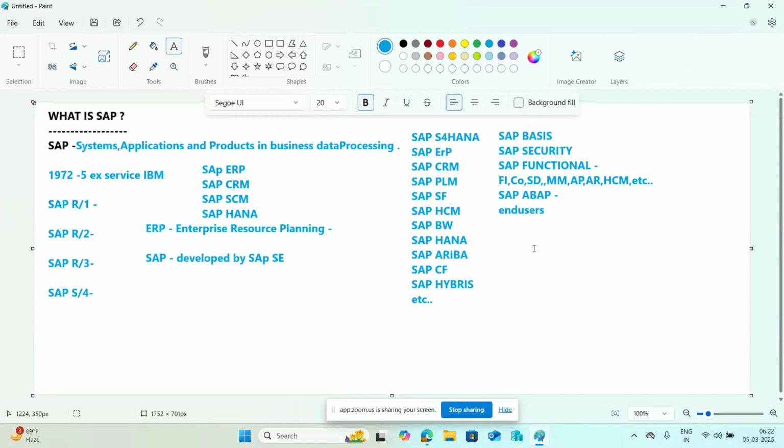And one more thing: SAP is not only technical modules. We have functional modules also available in the market. As I mentioned, FI, CO, SD, there are multiple team members there.